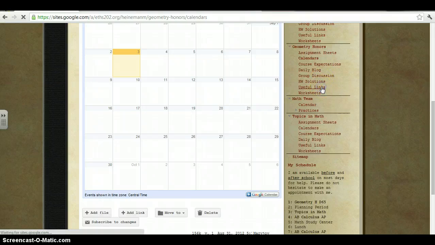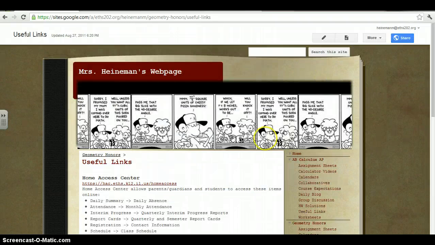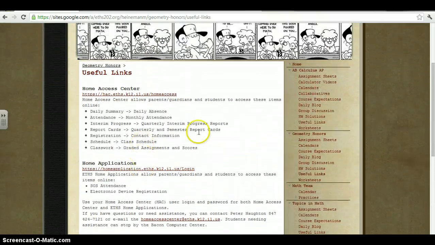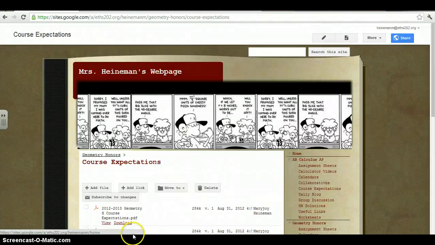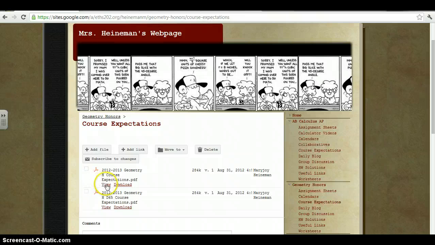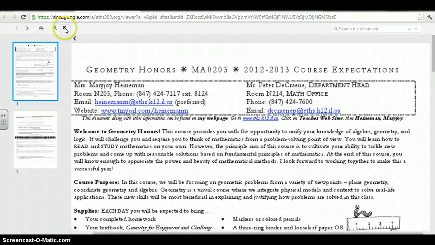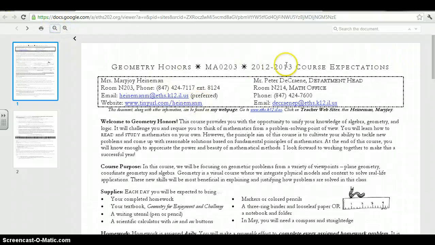If you click here on useful links, here's a link to the Home Access Center where you can check your grades, and some applets that we use in class, and I'll continue to add on to that. And then if you get any worksheets in class, it'll be here. So if we look real quickly under course expectations, just view it, and we'll zoom in a little bit over here. Oops, a little too much. Here's my contact information. If you want to contact me or your parents want to contact me, my email is probably the best way to do that.